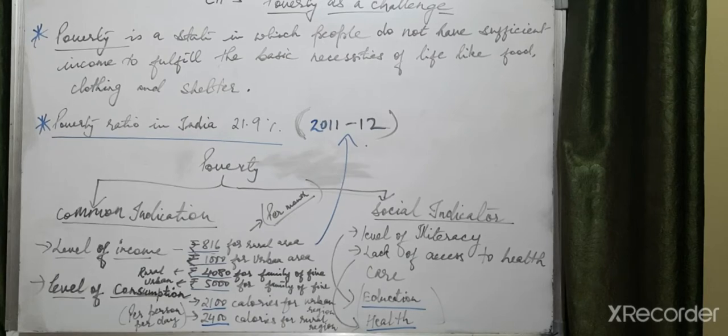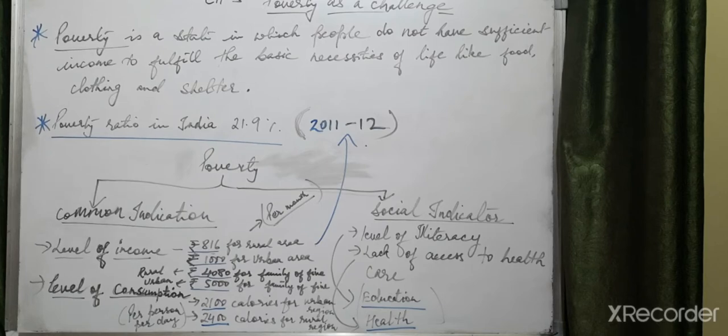Two typical cases of poverty are given in your book on pages 29 and 30. You must go through them. An urban case and a rural case of poverty are given: the urban case through the story of Ram Saran, and the rural case through the story of Lakha Singh.